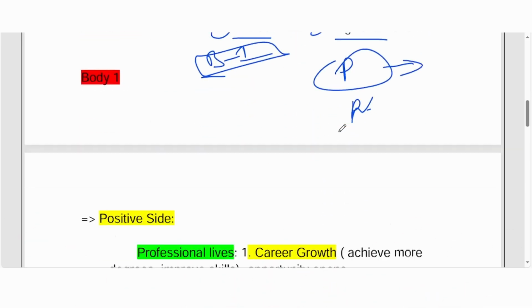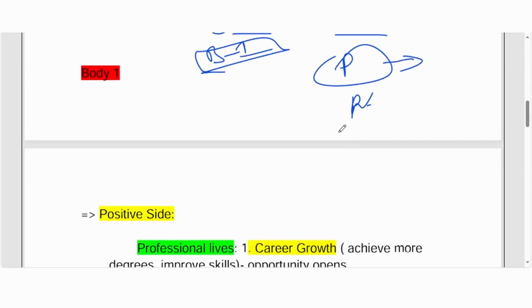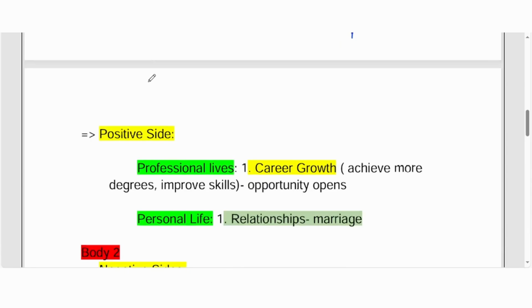Okay, so see here, this student thought, okay, I'm going to talk about this. It is not me who wrote it, it is written by a student. I'm just showing you, it was very good notes taken by that student of mine. So in body 1, this student thought, okay, I'm going to talk about the positive sides in body 1. So positive sides of taking risk in professional life, and positive sides of taking risk in personal life. Okay, all right. So that student thought of career growth.